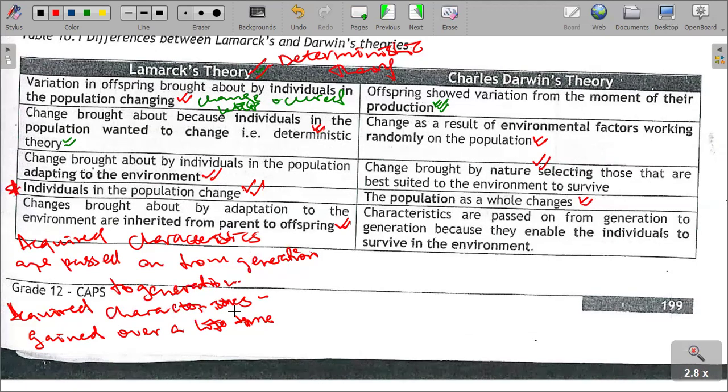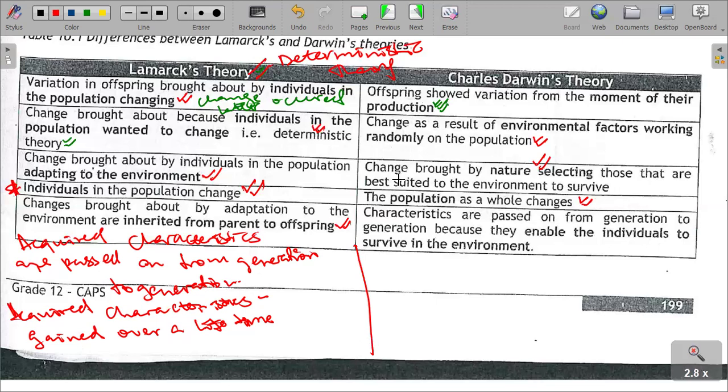However, what we need to understand is that acquired characteristics cannot be passed on from generation to generation, because they are not contained in the genes. They are not contained in the sex cells. The sex cells contain the nucleus that has the genes, the paternal and maternal chromosomes. The nuclei of these sperm cells and egg cells are the ones that have characteristics that can be passed from generation to generation.